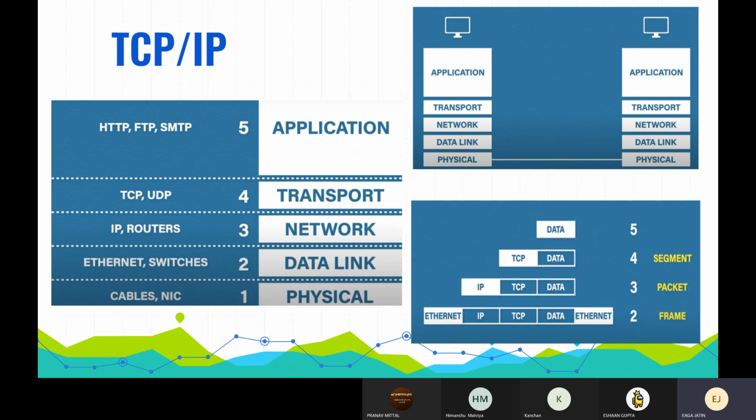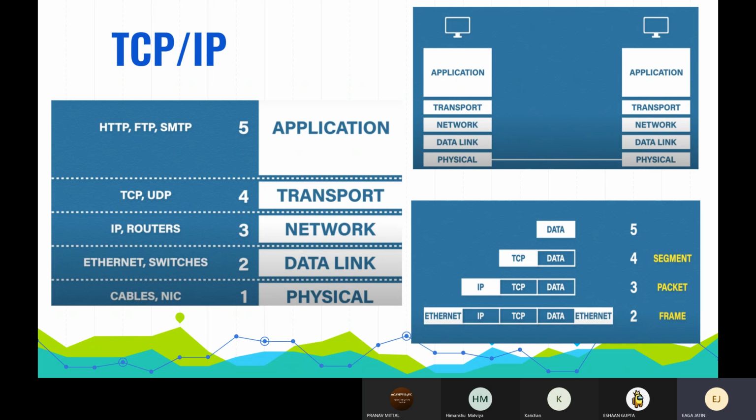Now this frame is transferred over the physical layer and received at the receiver end. Once this data is transmitted to the receiver computer, it starts to decapsulate the information. It will check the destination MAC address of the frame.